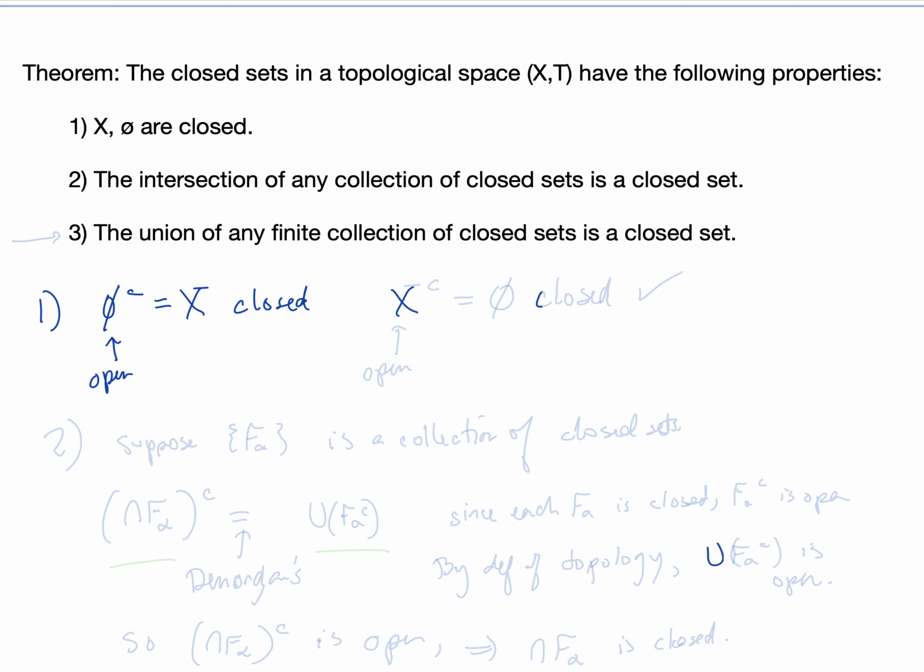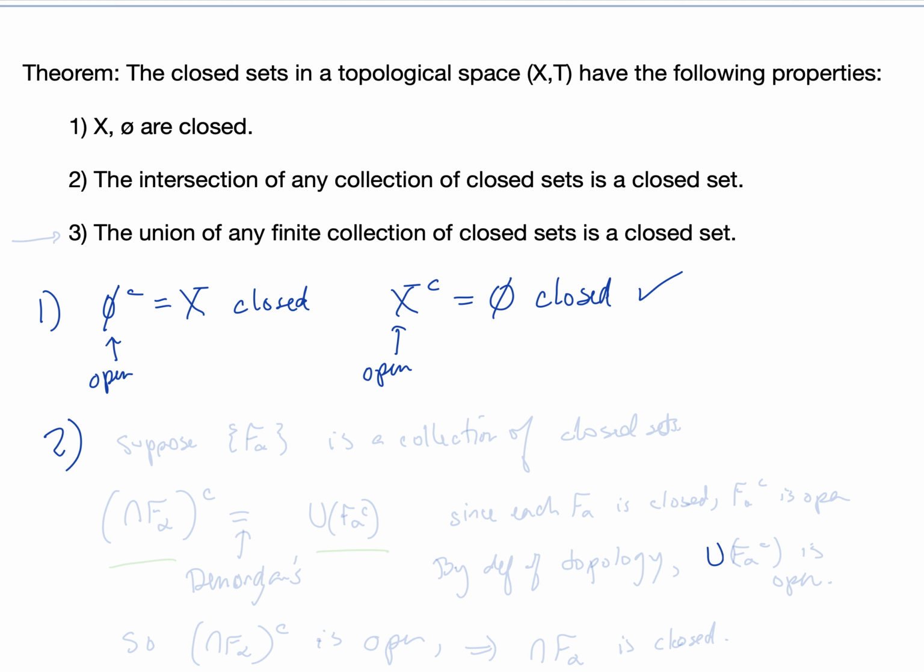And the complement of X is the empty set. In any topological space, by definition, the set X and the empty set are open, therefore their complements are closed. So one is pretty quick. Two is quick as well. We'll just do a sketch.